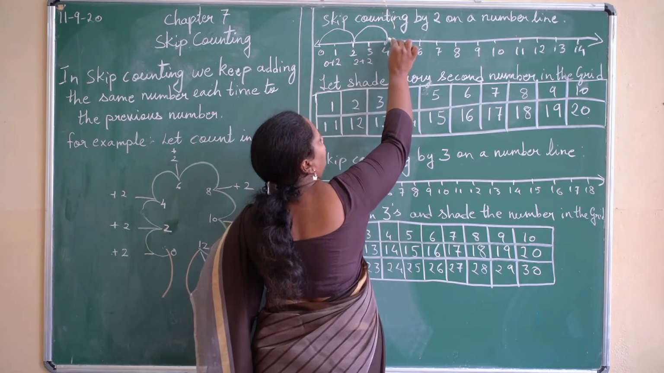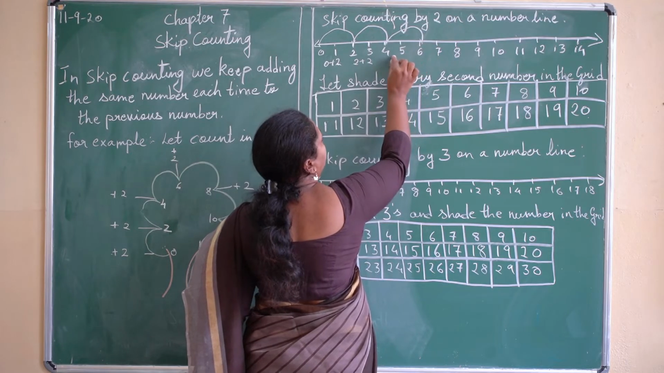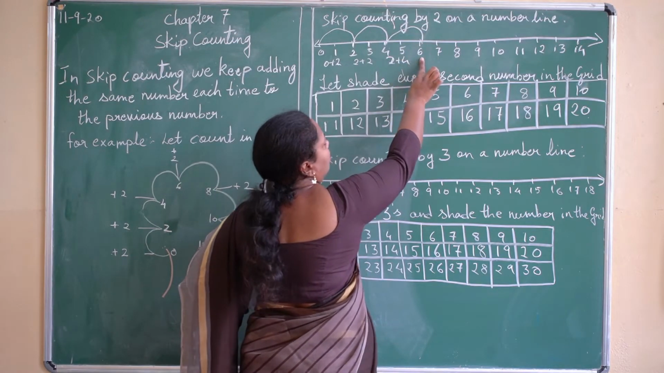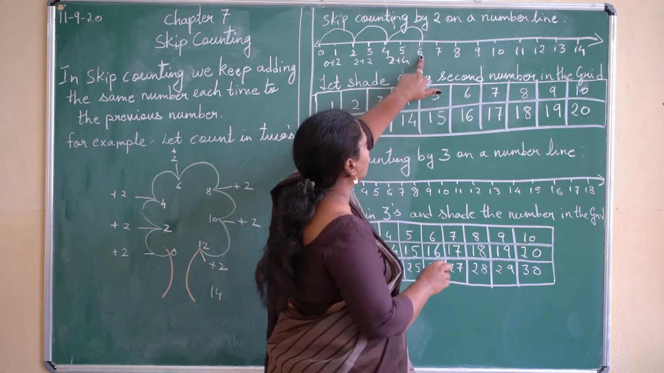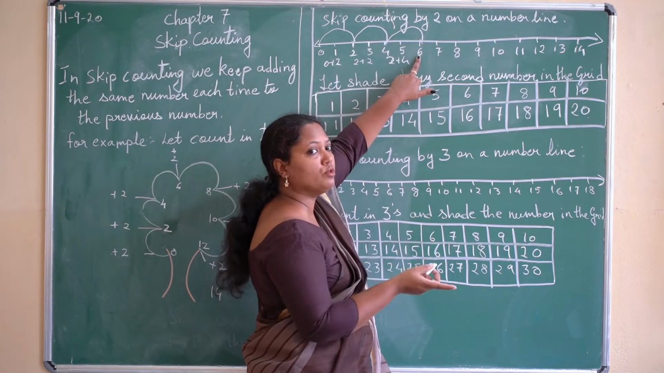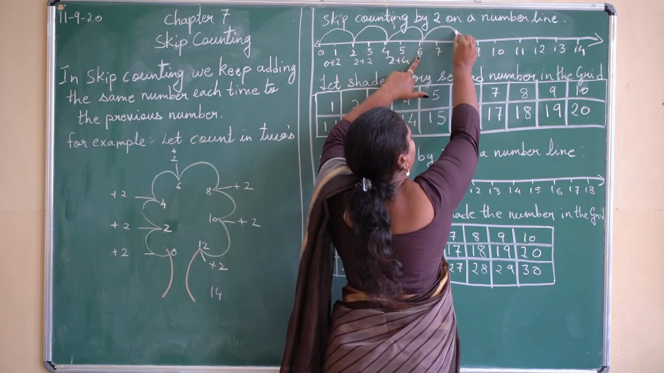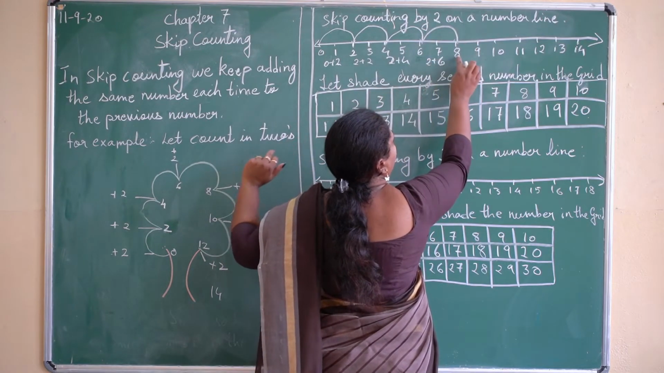Then again from 4, if I go on to 6 by adding 2 plus 4, I get 6 over here. Okay, keep on adding the same number, that is 2, to the given number. Now 6 I have got. Now 6 plus 2 is how much? 6 plus 2 is 8. So I will move on to 8. Okay, so 2 plus 6, I have got 8.